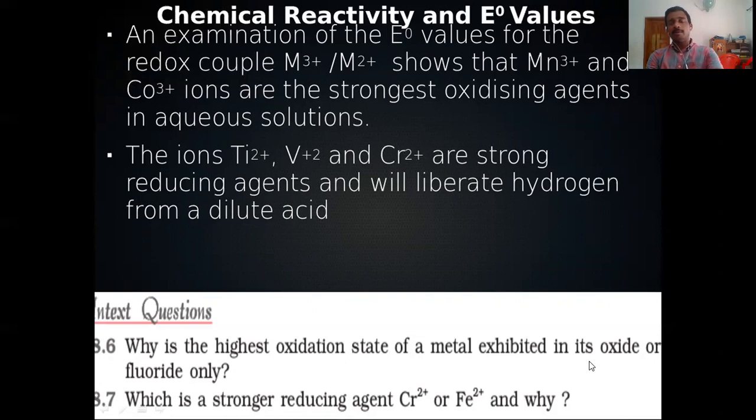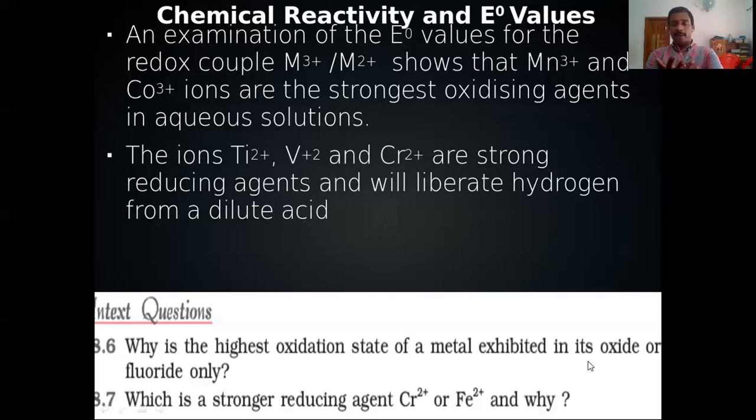And in the case of Co3+, the configuration of cobalt is 3d7, 4s2. And therefore, these two, Mn3+ and Co3+, are the strongest oxidizing agents in aqueous solution. You will understand it when you analyze the E0 values.